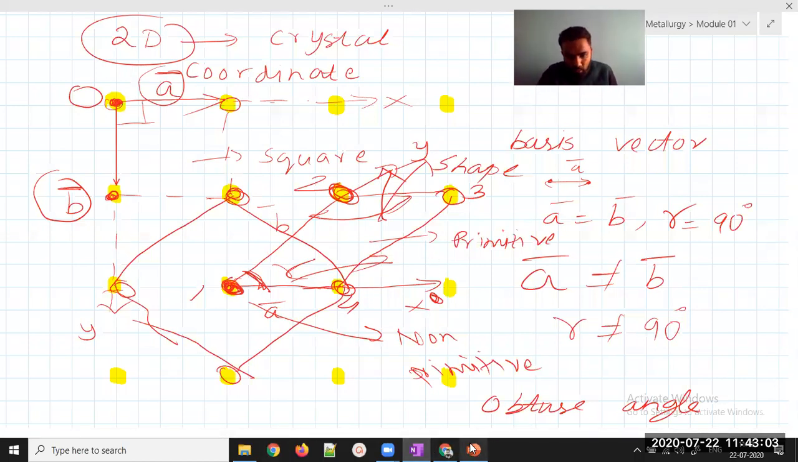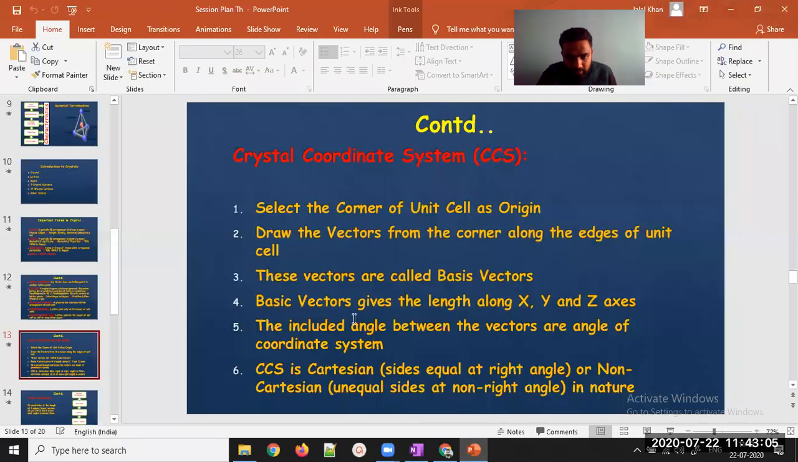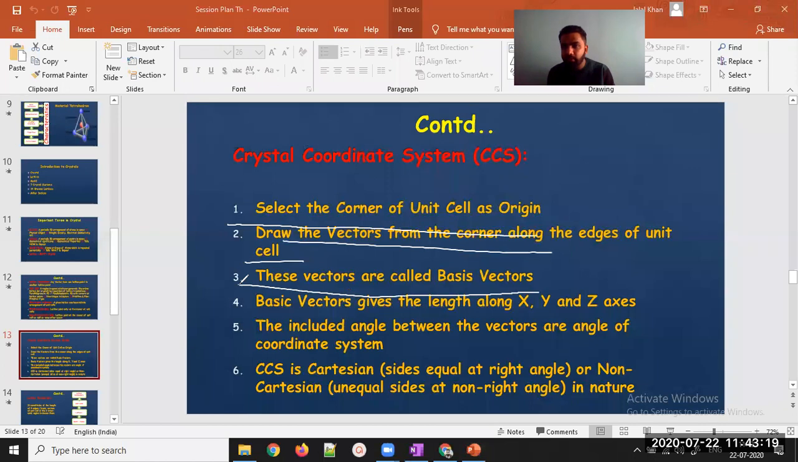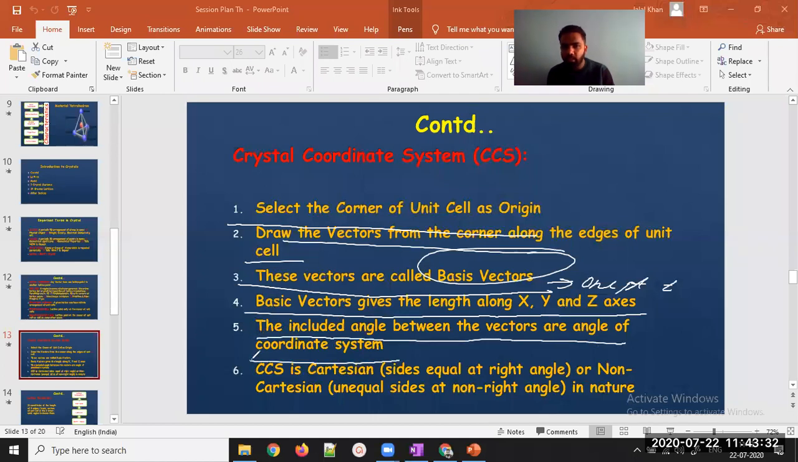Okay, so I hope you understood what I was trying to explain. So we'll get to the next slide. If you want to see, I will just let you see this slide once so that we can complete it. First, select the corner of the unit cell as origin and draw the vectors from the corner. Vectors moving from one lattice point to another lattice point are called basis vectors. Basis vectors give the length along the x, y, z axes. It can even be more than basis vectors. The included angles are the angles of the coordinate system. If the angle of the coordinate system is not a right angle, then this is called non-Cartesian. If it is equal to a right angle, this is called Cartesian.